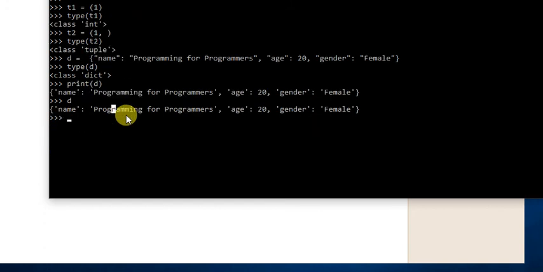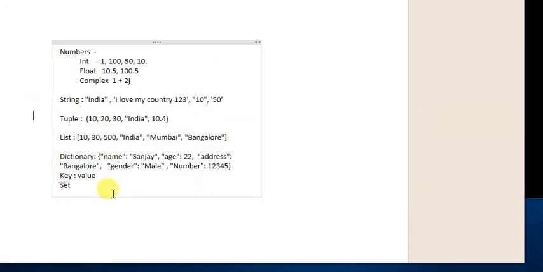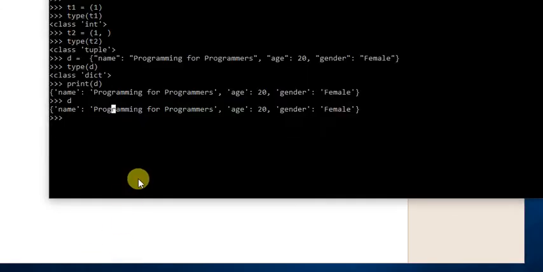Let's see the next data type. The next data type is set. So this is how you create a set. Open curly bracket, close curly bracket, and type the elements.